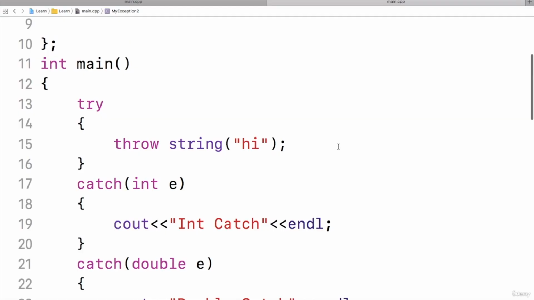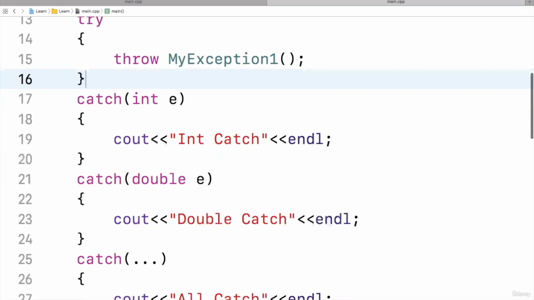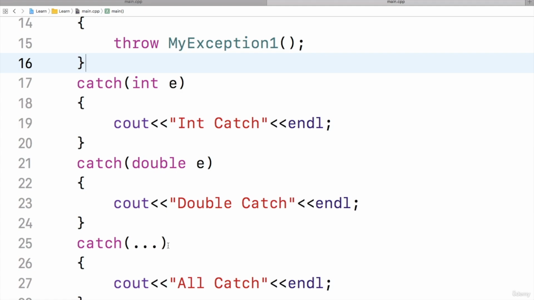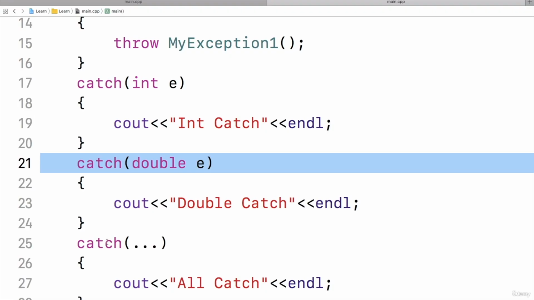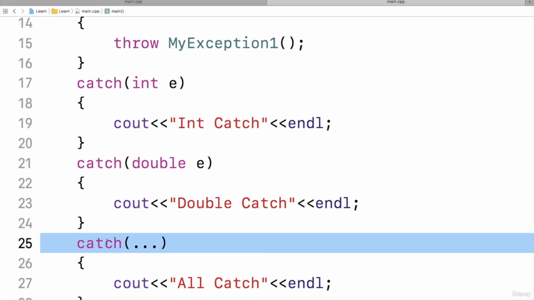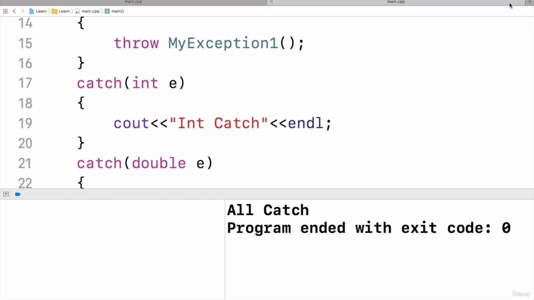So let me throw myException from here and catch them. So I will say myException1, and then I should have a catch block for this one. I don't have any catch block, so which one will execute? All catch will execute, because this is for integer catch and this is for double catch. So this catch block will execute. Let me run and show you. Yes, all catch is executed.